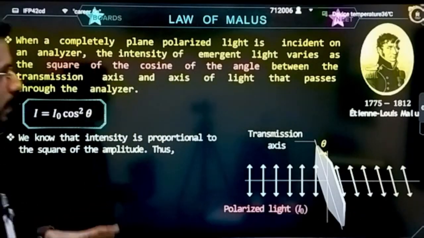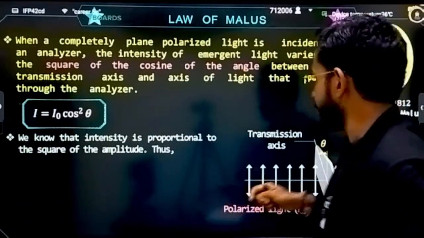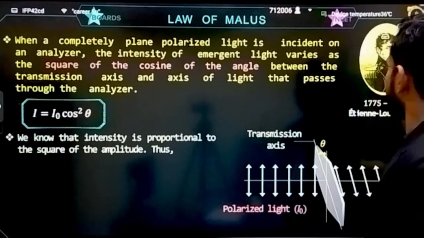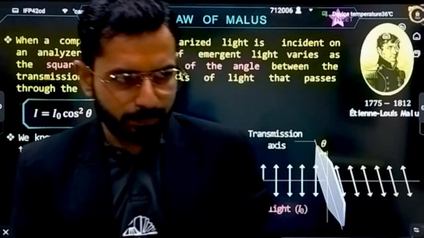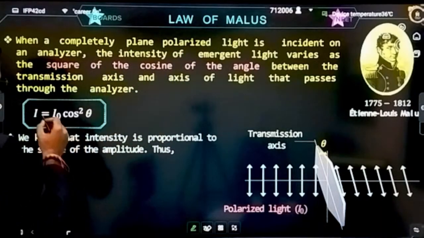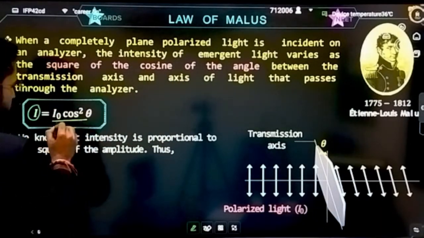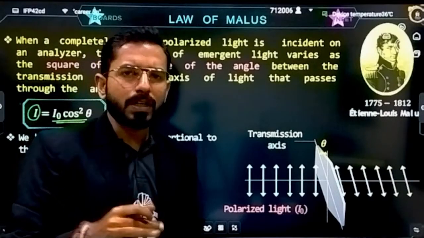Now we will understand Malus law. Malus was a scientist who gave his theory on polarization. What was the theory? In polarization we majorly talk about the intensity of light, and he gave the theory that the intensity after polarization is equal to I naught cos square theta. It is equal to I naught cos square theta. Now what is the meaning?